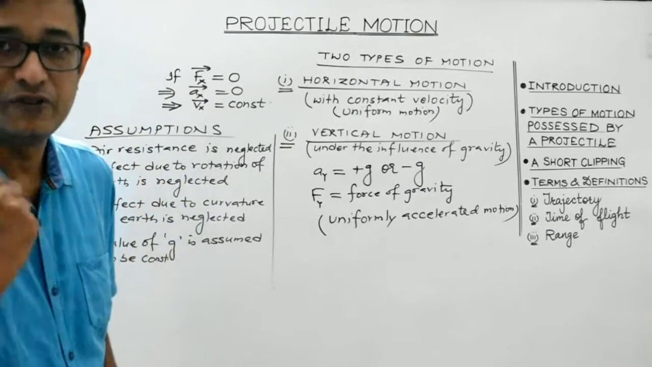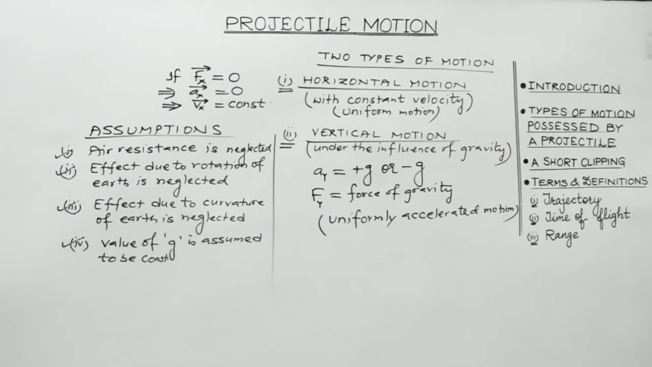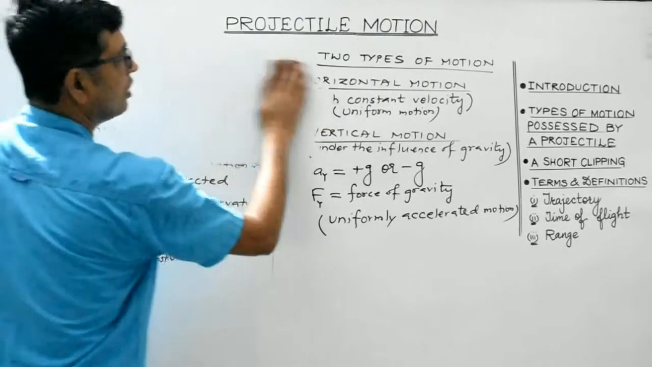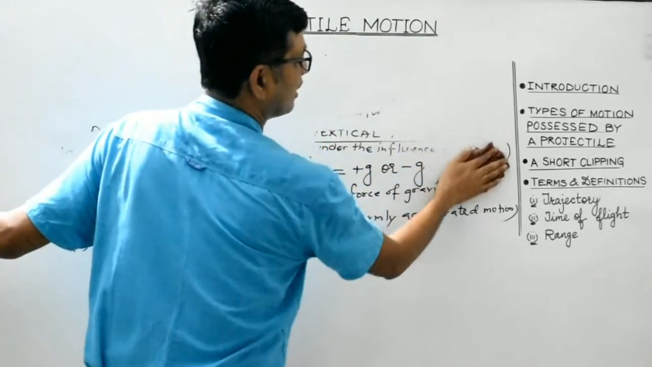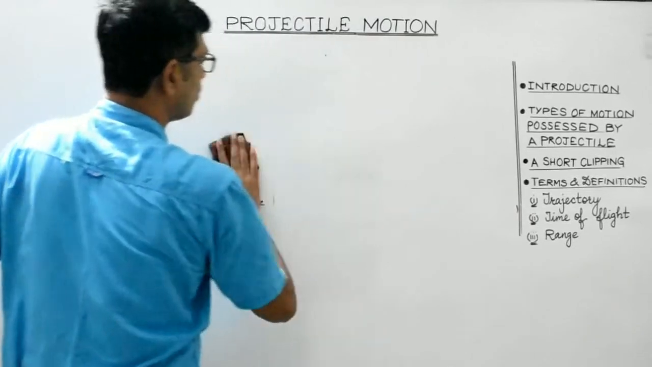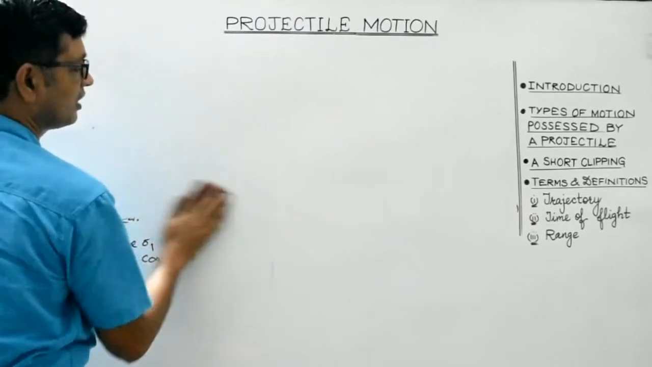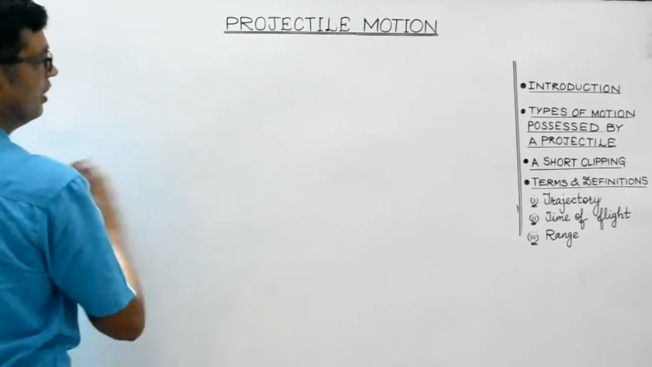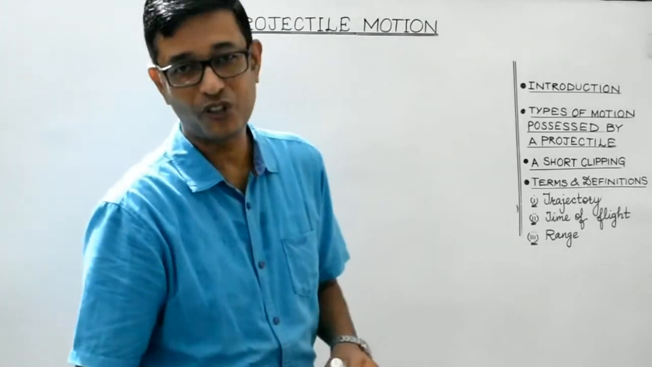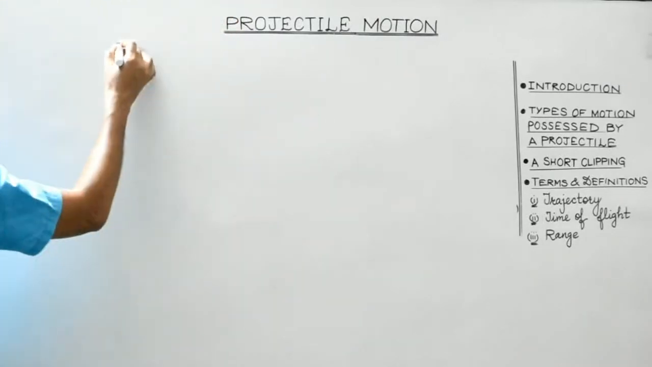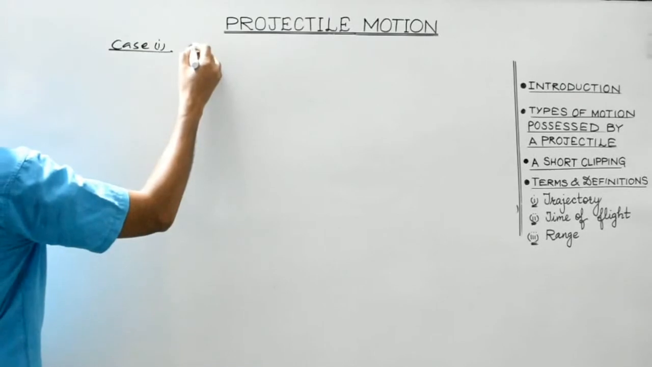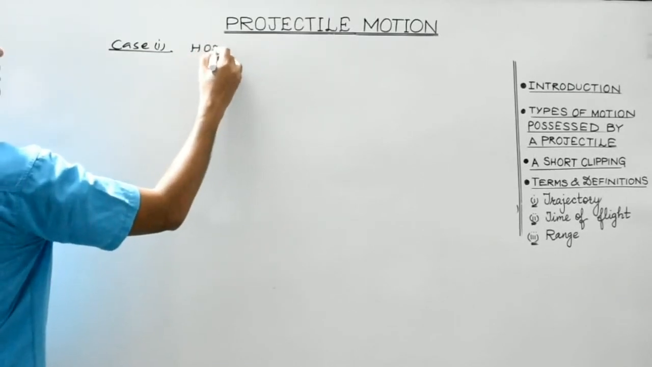So let's proceed further. Now, the two motions which we have discussed right now, horizontal and vertical motion, we'll discuss with the help of a diagram. We'll consider two cases. One, we'll consider the horizontal projection, and the other we can consider the case of angular projection. So in these two cases, we'll try to understand the types of motion caused by a projectile, right? So case 1, suppose. Let's consider the case of horizontal projection.